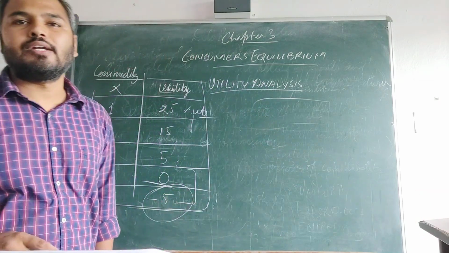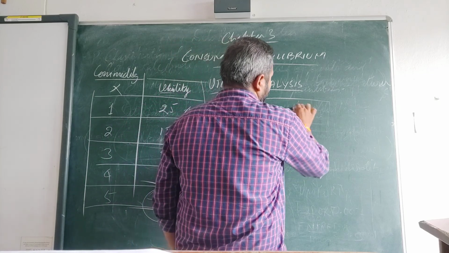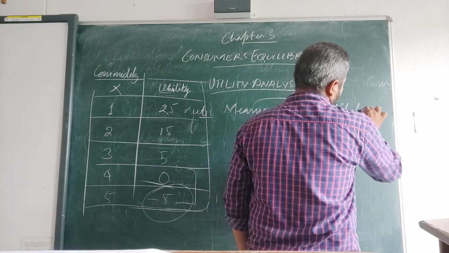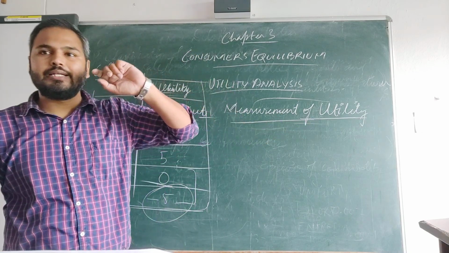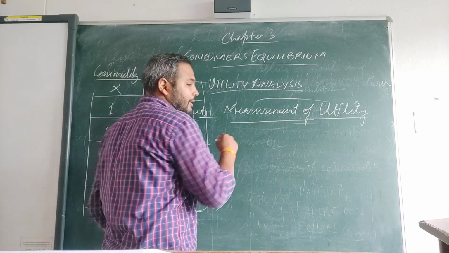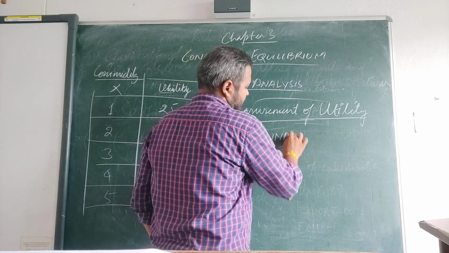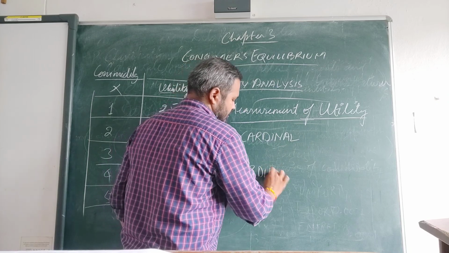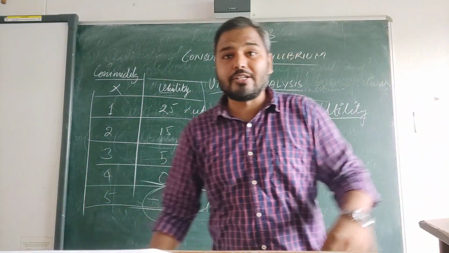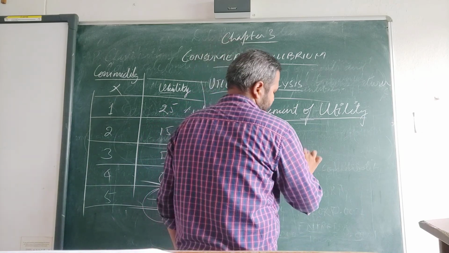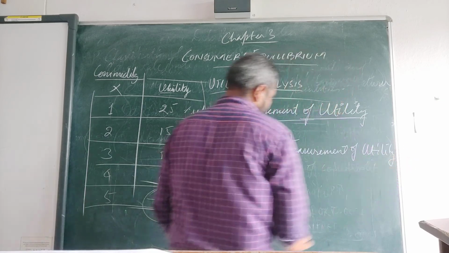So utility can be measured in two ways. Measurement of utility: first is cardinal, and second is ordinal measurement.